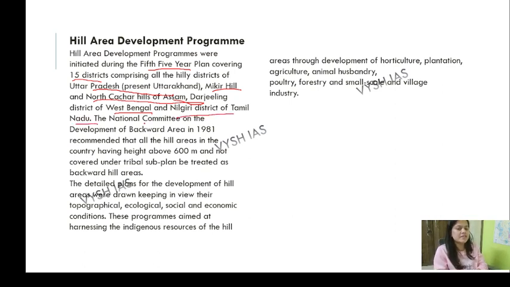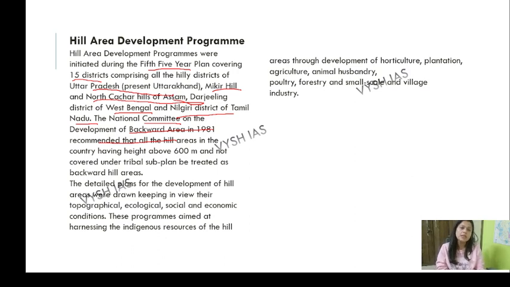So hill areas. The National Committee on Development of Backward Areas in 1981 recommended that all hill areas in the country having a height of 600 meters and above, and not covered under the tribal sub-plan, will be treated as backward hill areas. Okay, so what is basically a backward hill area? If you write this somewhere: according to the National Committee on Development of Backward Areas in 1981, any area having a height above 600 meters and not covered under the tribal sub-plan should be treated as a backward hill area.